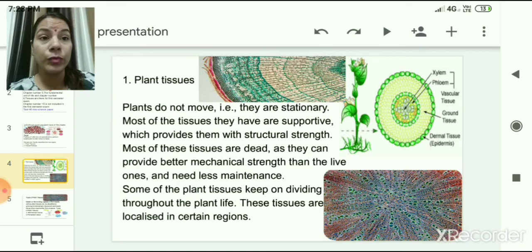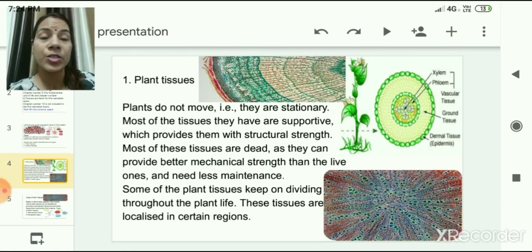Plants do not move. They are stationary. Most of the tissues they have are supportive, which provides them with structural strength, mechanical strength, etc. Most of these tissues are dead, as they can provide better mechanical strength than the live ones and need less maintenance. Some of the plant tissues keep on dividing throughout the plant life. These tissues are localized in certain areas of plant, the areas which grow very fast.